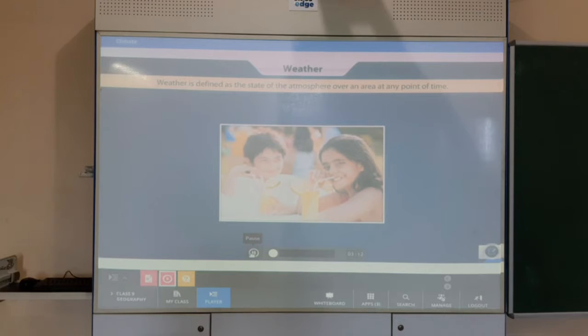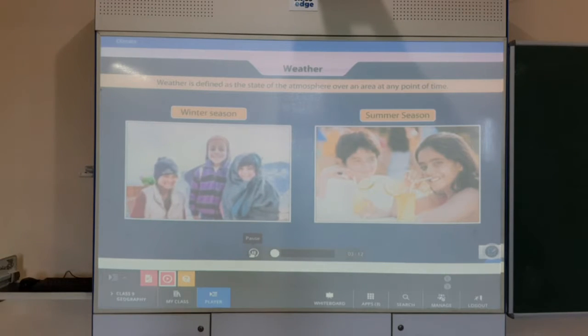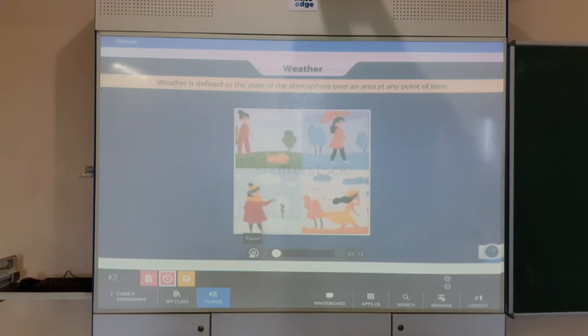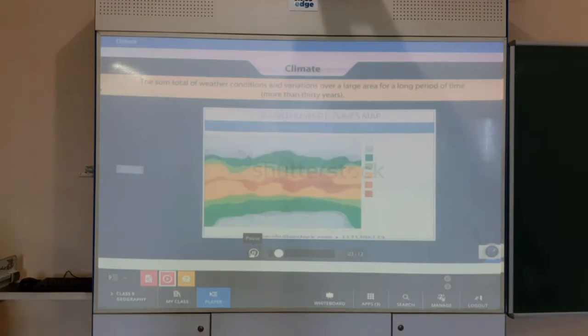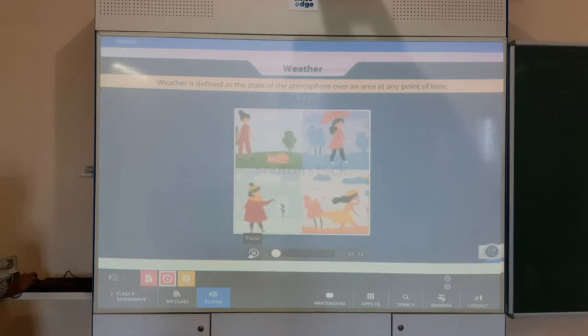Do you drink cold lassi in summers and wear warm clothes in winters? This is because of the changes in weather. Weather is defined as the state of the atmosphere over an area at any point of time. Climate, on the other hand, refers to changes in weather. So students, weather is defined here as the state of the atmosphere over an area at a point of time.